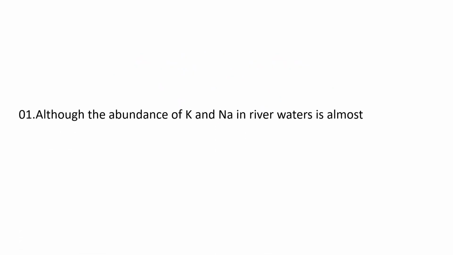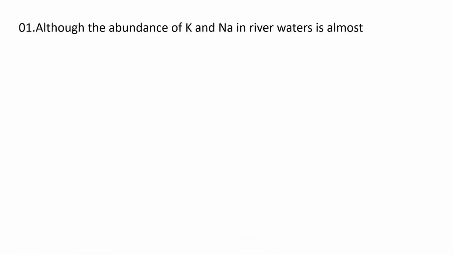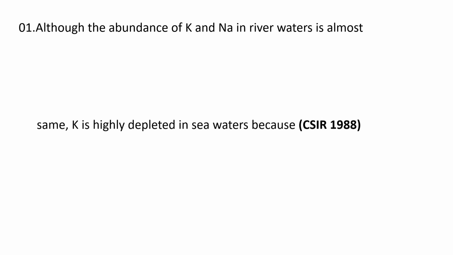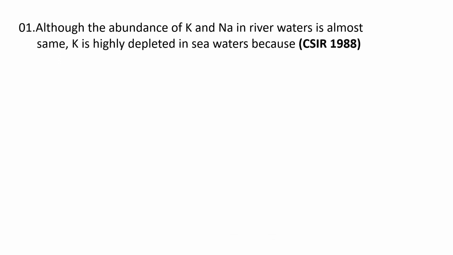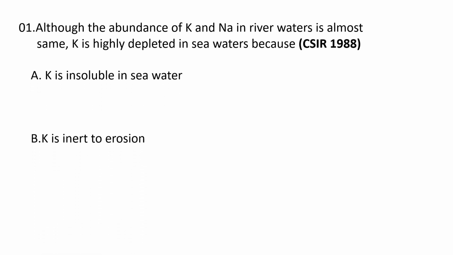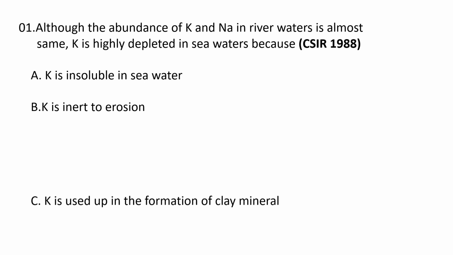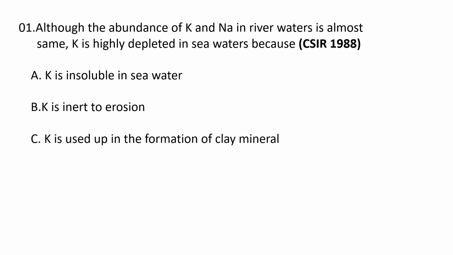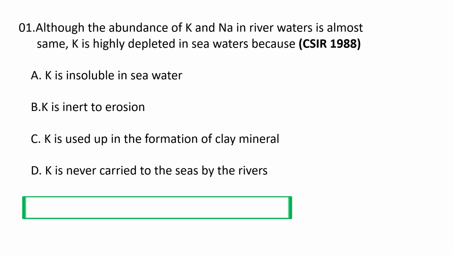First question. Although the abundance of potassium and sodium in river waters is almost the same, potassium is highly depleted in sea waters because the options given are A. Potassium is insoluble in seawater. B. Potassium is inert to erosion. C. Potassium is used up in the formation of clay mineral. And D. Potassium is never carried to the seas by the rivers. The correct option is C.